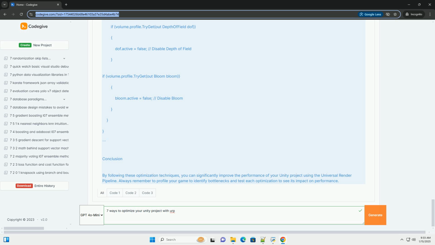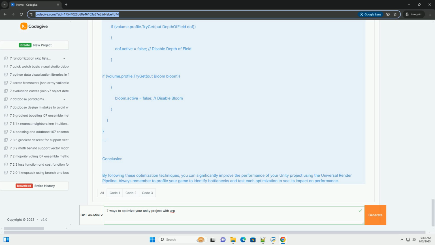Code example. 4. Optimize lighting. URP has various lighting settings that can be tuned for performance. Utilize baked lighting where possible, and if using real-time lights, limit their number. Steps. Use baked GI, global illumination, for static objects. Reduce the number of real-time lights in the scene. Change light settings to use shadows only when necessary.